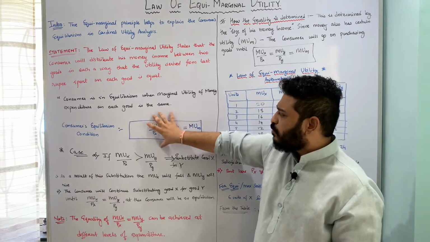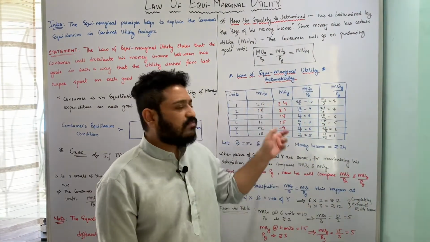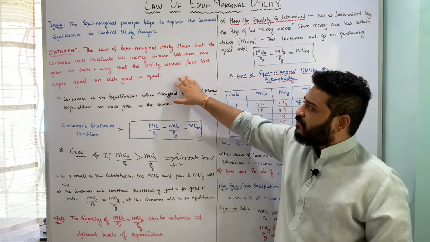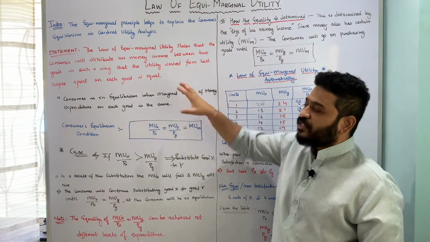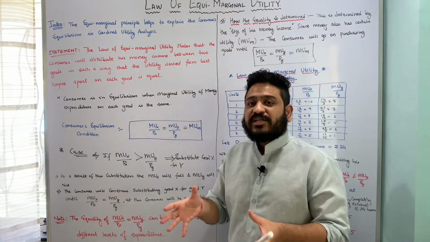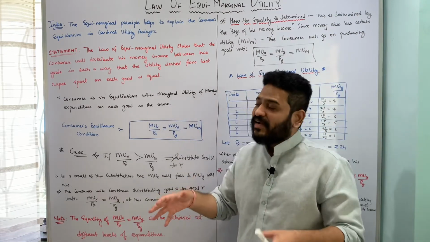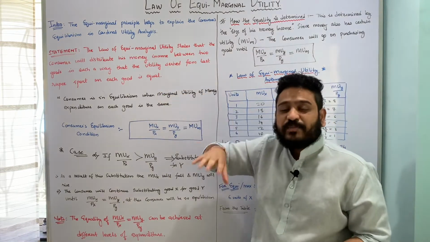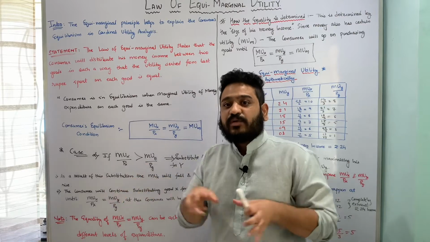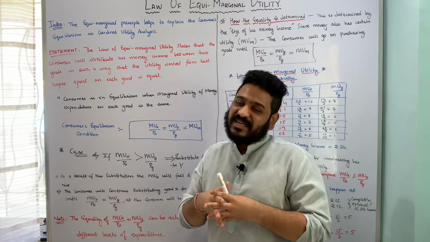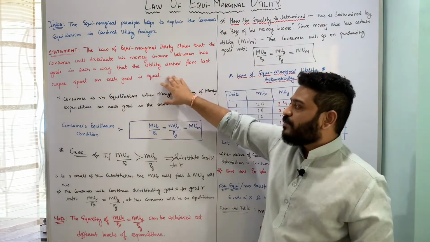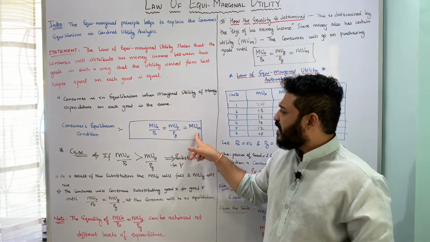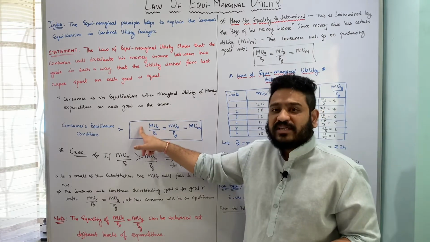Now this will make more sense when I come to the explanation of the law arithmetically, but what I am effectively trying to say is that whenever the consumer is trying to distribute his money income, he or she will do it in such a fashion that he or she will derive utility from the last rupee spent on each good, and that utility is going to be more or less the same. So that is what the law of equimarginal utility particularly states.